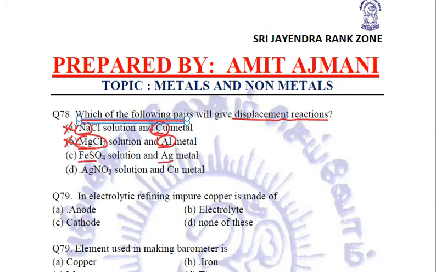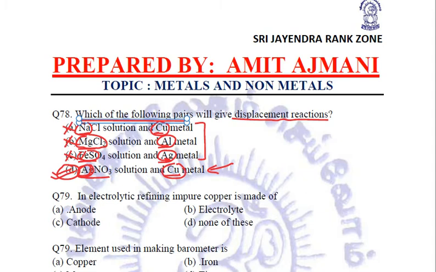Iron sulfate with silver, silver cannot displace iron, no reaction possible. Silver nitrate with copper, yes, copper is more reactive than silver. It will displace silver to form copper nitrate. Now if you remember, in the above question also the actual answer was the same, but here the other options are different. So you need to relate that copper will react with silver nitrate and it will displace silver to form copper nitrate, and silver will be displaced, right?